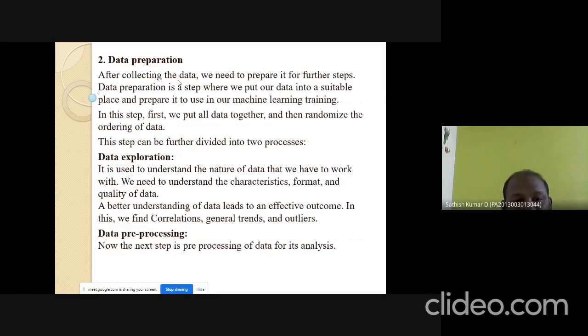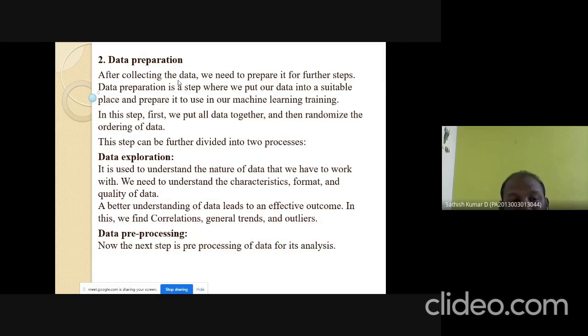The next one is data preparation. Data preparation means that after collecting the data, it is raw data. So we need to remove the noise and we need to classify the data in the right manner. This step is divided into two processes: data exploration and data pre-processing.